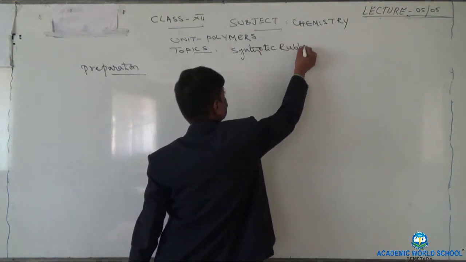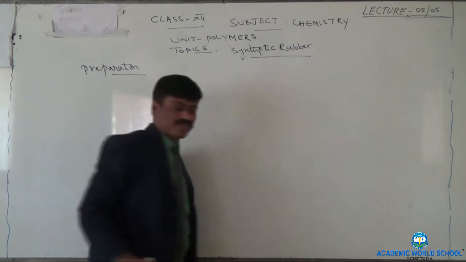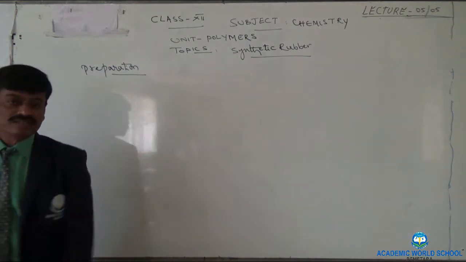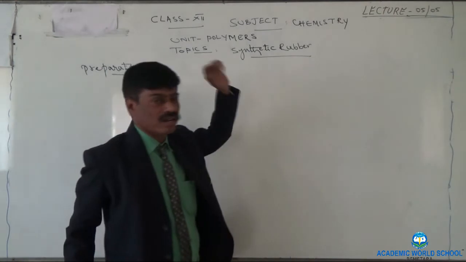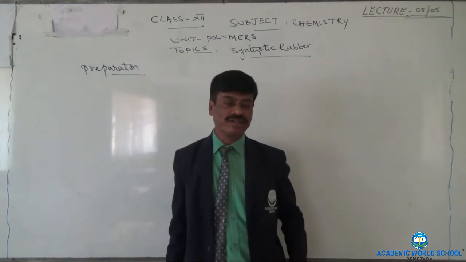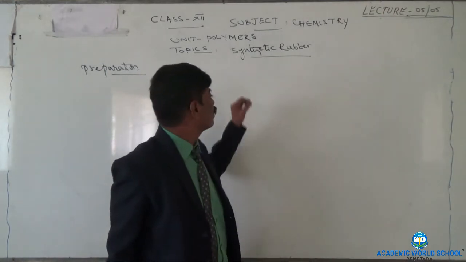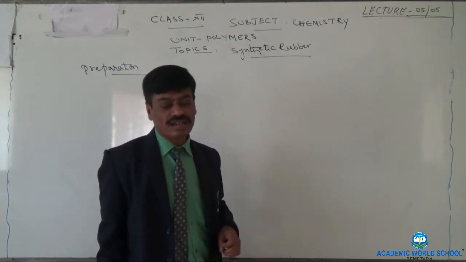Now let us see what is meant by synthetic rubber. Synthetic rubber means human-made rubber, or rubber made in the laboratory or industry. That is called synthetic rubber.